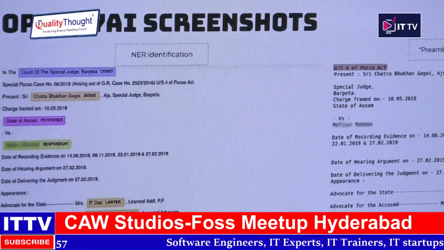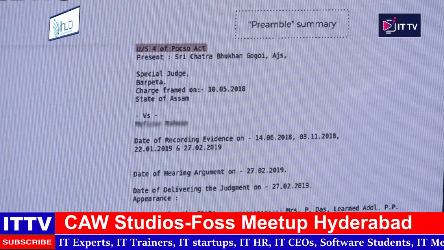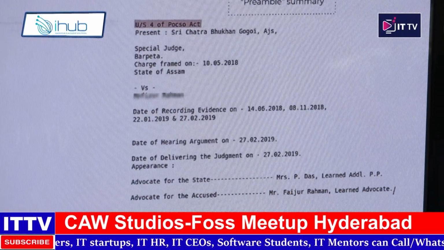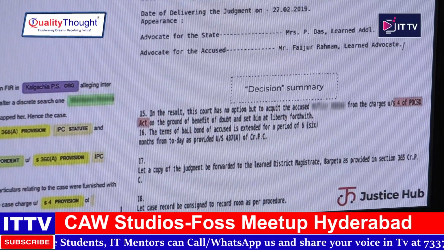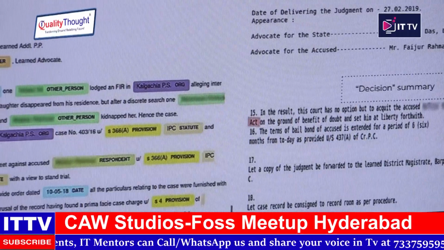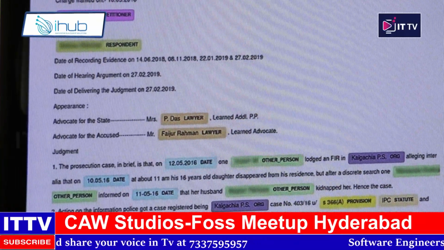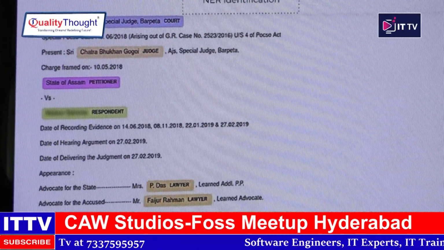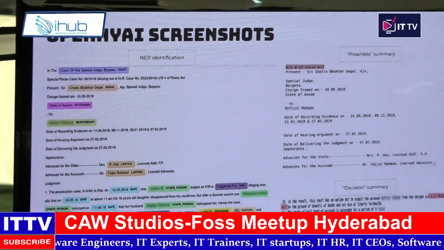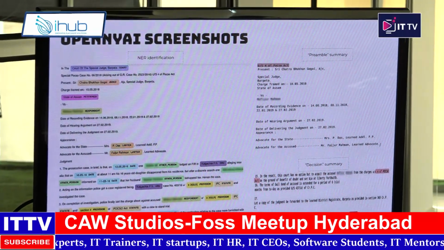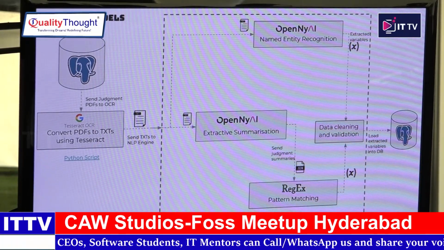There is one summary which gives analysis of the case, all laws involved, analysis, and then a decision part of the summary, like what is the final decision that the judge has delivered. So a few of these summaries were helpful because we only wanted, for example, when we wanted to identify which offense was committed, we directly went to only the decision part of the summary and only saw which statute was mentioned in the decision. That way we avoided all those other sections that the judge probably mentioned when he was delivering the judgment. So this was our data model in a sense, like this is how we did our project.